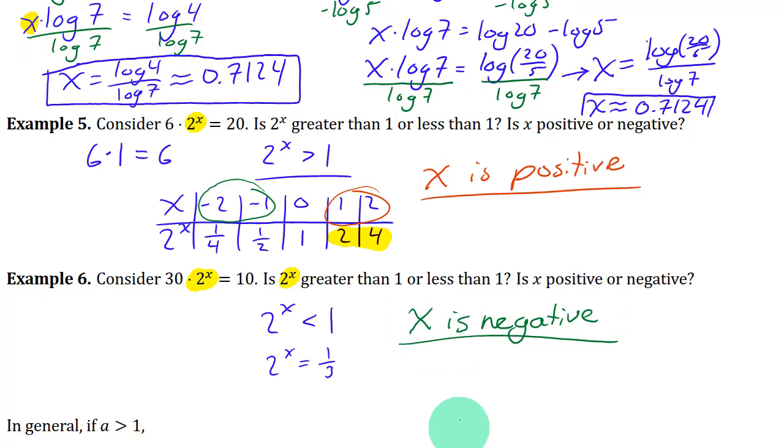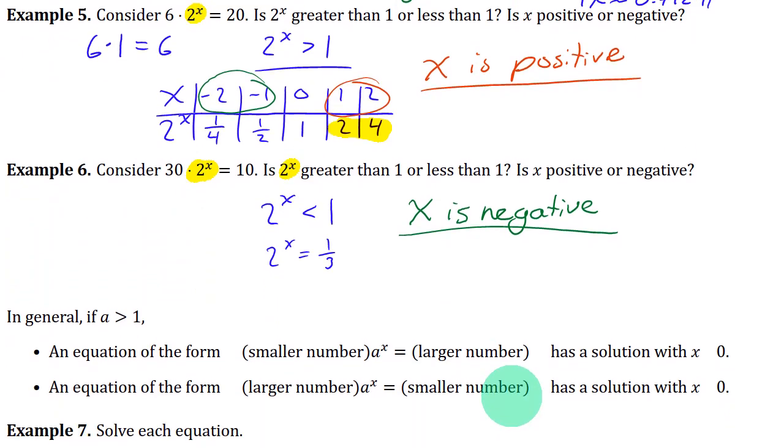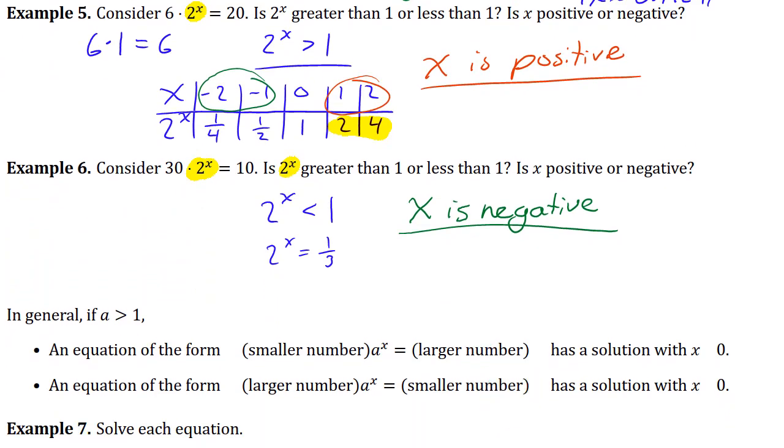Okay, so this is a general sort of rule. An equation that's of this form, where you have a smaller number times a to the x is a larger number, that means that a to the x must be greater than 1. And if a to the x is greater than 1 and a is greater than 1, for example, like a is 2, like with this example, then that means x must be greater than 0.